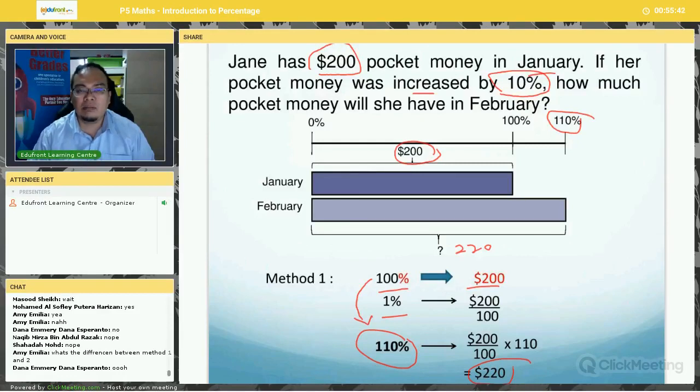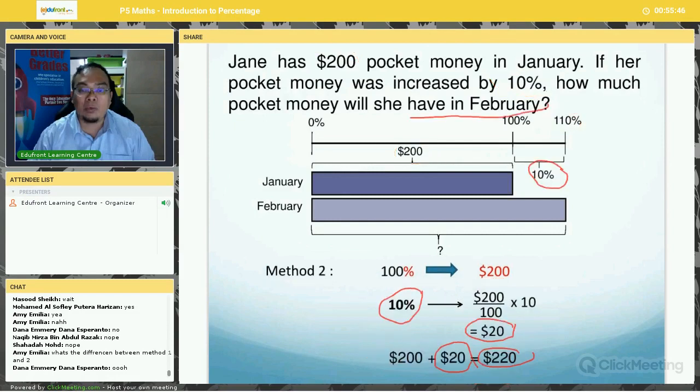Now, let's take a look at method number 2. In method number 2, you have to add one more step. Why do I say add one more step? In method number 2, instead of finding 110%, you find 10%. 10% is the percentage increase here, and this percentage increase is $20.